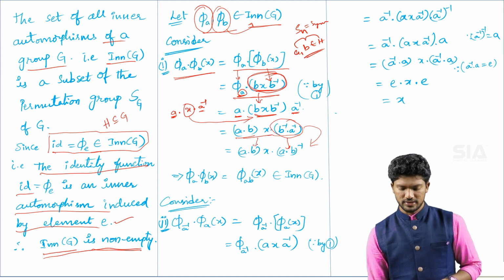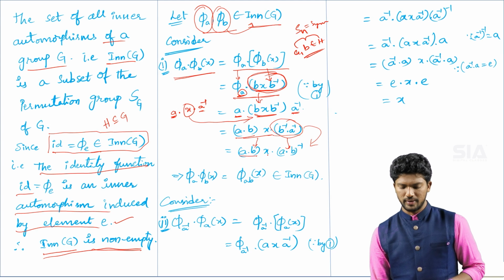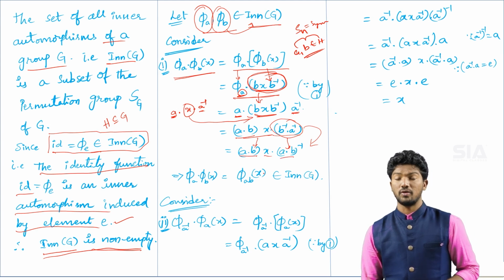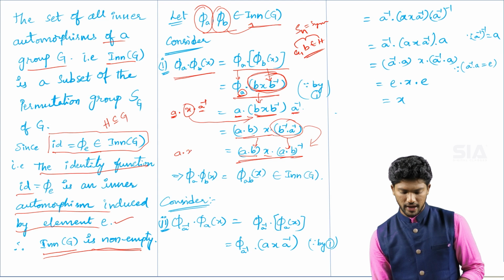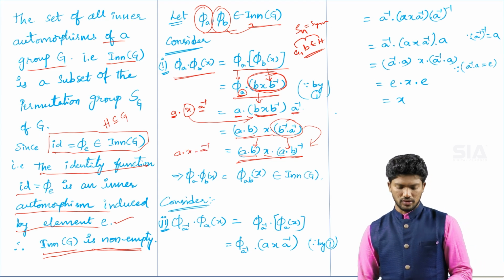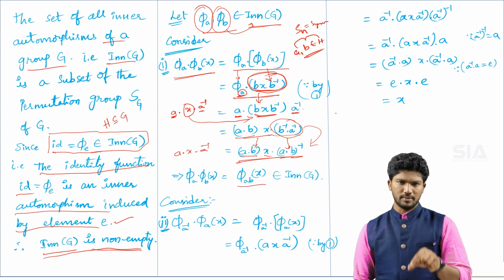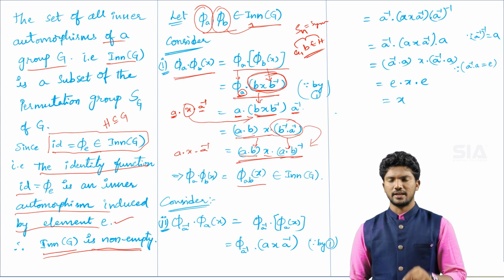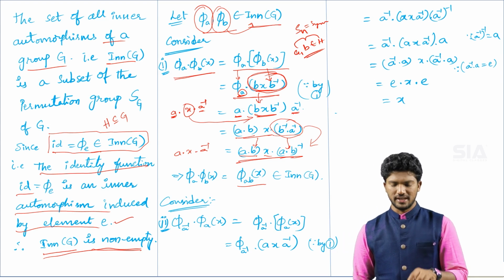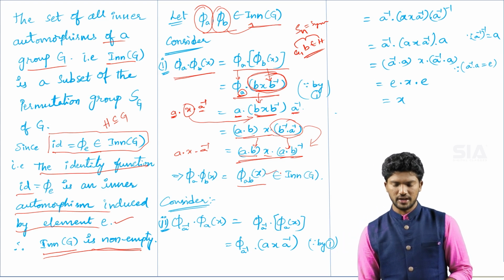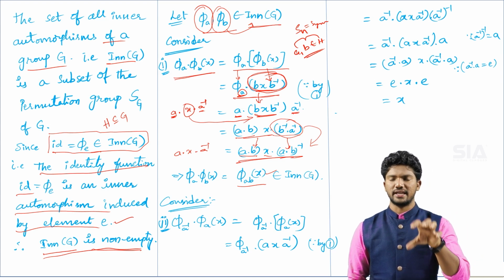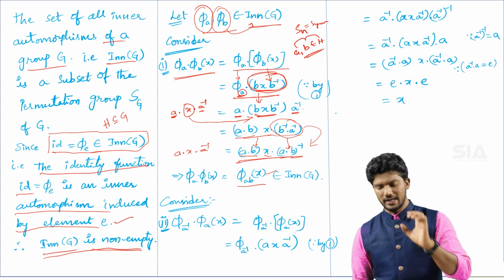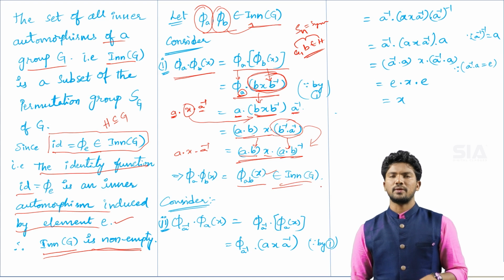The remaining two terms we write as they are. So we get (a b) x (a b)⁻¹, which is φ_{ab}(x). So if you take the multiplication of two elements in the inner automorphisms, that product again belongs to the inner automorphisms.